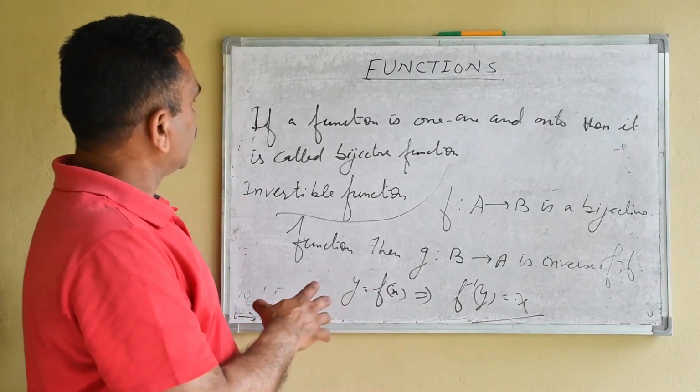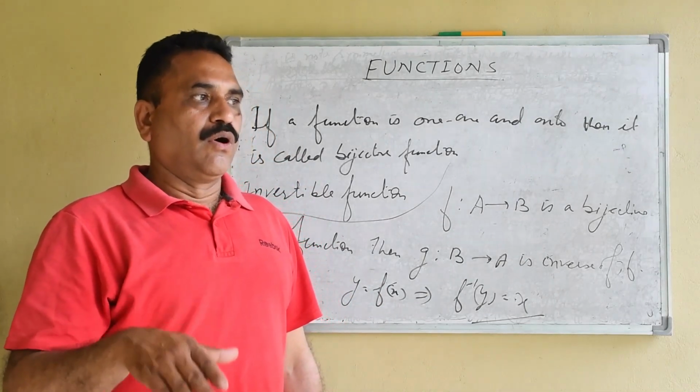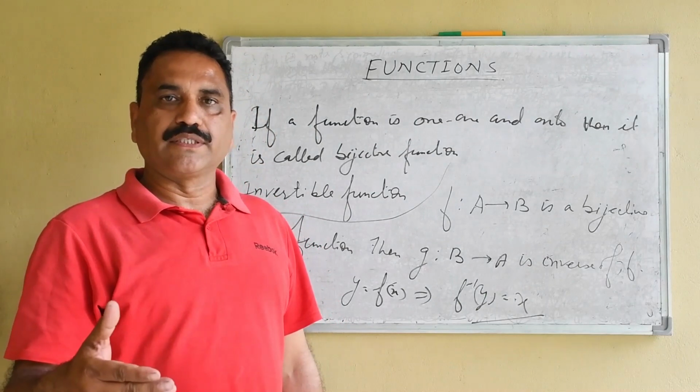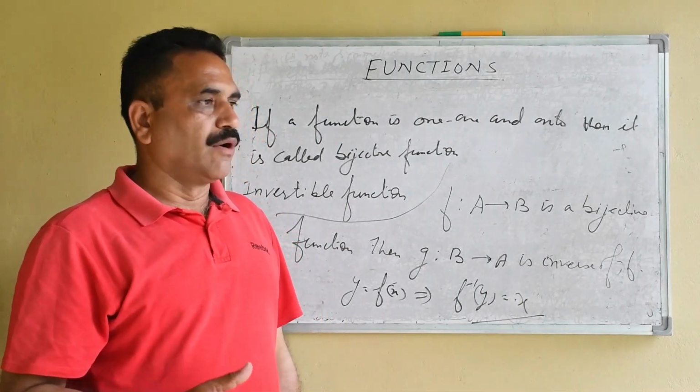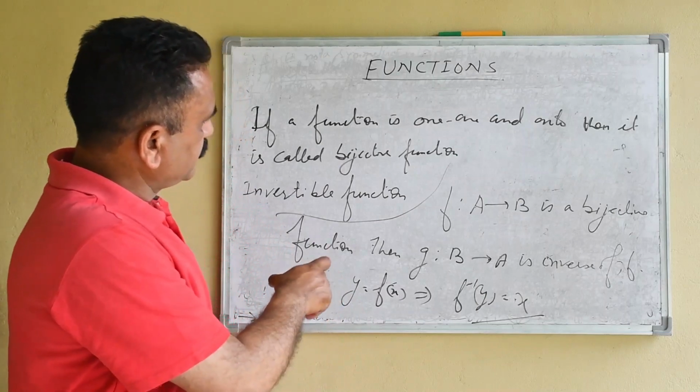So today we have done what is a 1-1 function, onto function, and 1-1 and onto function, that is an invertible function. Now in the next class, we will do some problems based on this topic.